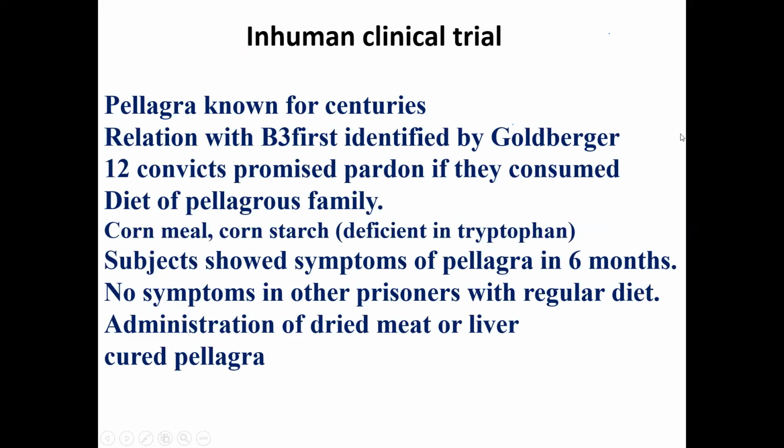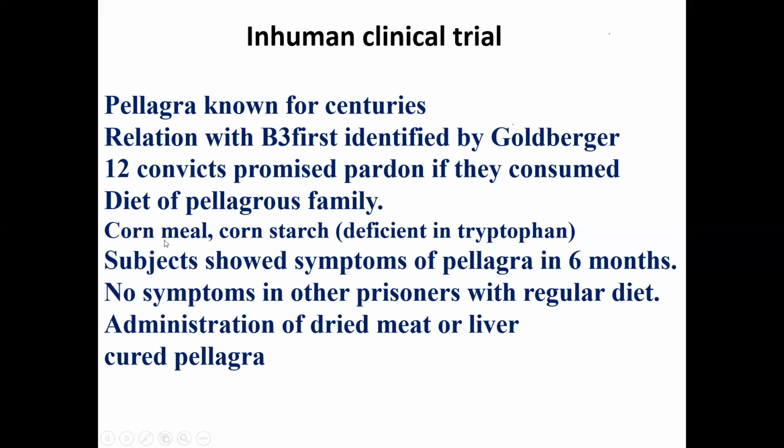So what did Goldberger do? He told the prisoners that they will be pardoned if they consume the diet of the pellagra families. Meaning they will be given food that will be deficient in tryptophan or niacin. So they will be pardoned. So this Goldberger took a trial on these prisoners.